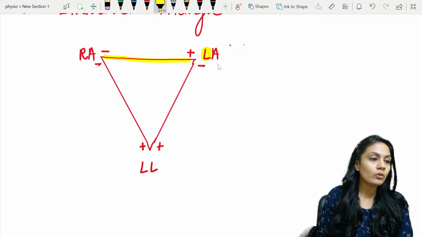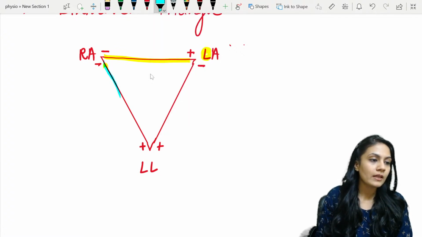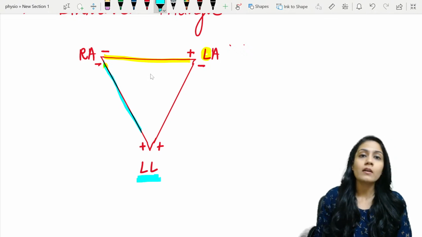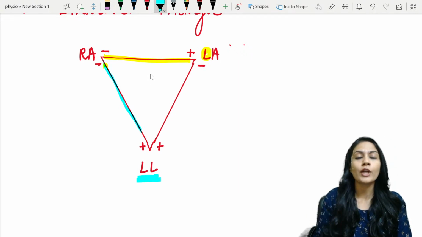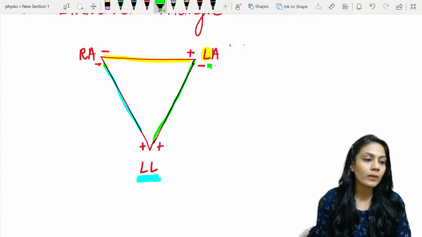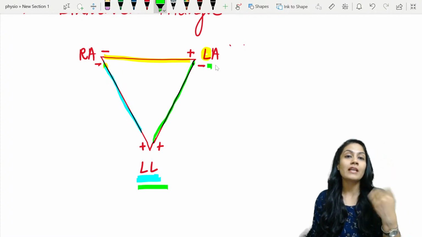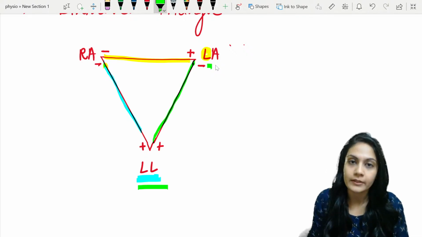Now if you talk about the second lead over here, let's take another color. Over here, there are 2 L's. So obviously, where will you write positive? Towards the double L, that is the left leg. If we talk about another lead, this lead, over here there is only 1 L, but over here there are 2 L's. So you have to give the positive sign wherever there are more L alphabets, okay?